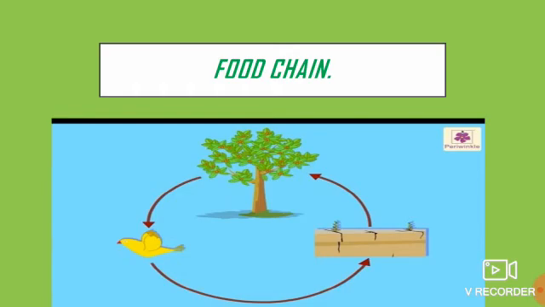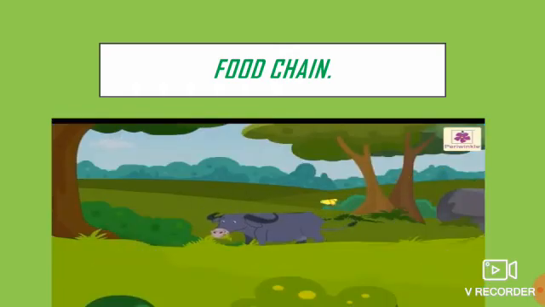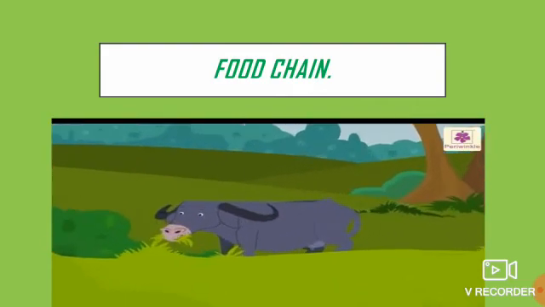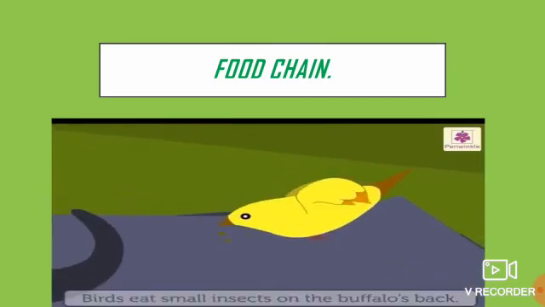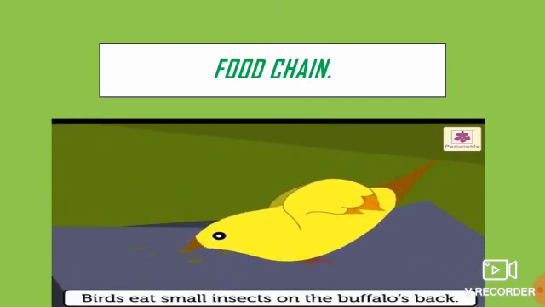Sometimes we see small birds sitting on the buffalo's back. They eat the small insects on the buffalo's body. The birds get food from the buffalo's body, and the buffaloes are rid of the insects.